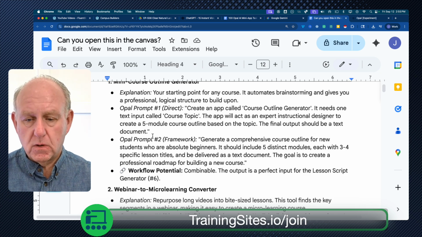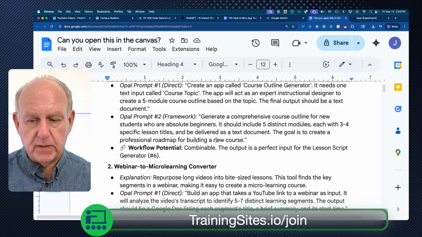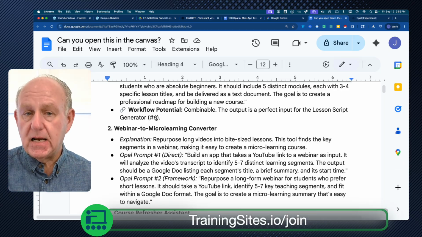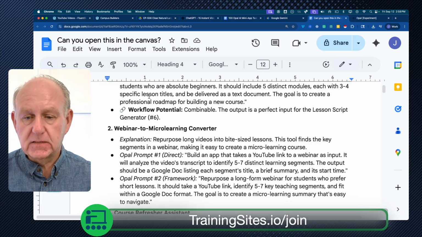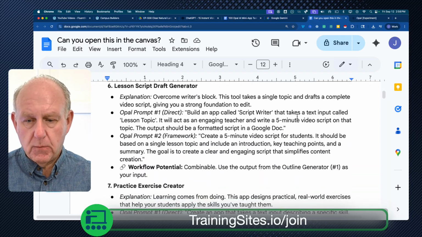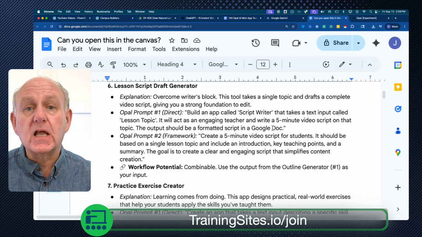So here's the prompt, the first one, and then I can use one that is: generate a comprehensive course outline for new students or absolute beginners. It should use 5 distinct modules, each with 4 lessons, and be delivered as a text document. The goal is to create a professional roadmap. Now here's the part where all of them are combinable. This output is perfect to input for the lesson script, which is number 6. So we can start combining the natural language ones and explain that, and maybe go down to number 6 when it says, I want you to take that output from each individual lesson, act as an engaging teacher and write a 5-minute video script. So we're starting to combine them, but putting it in one app.